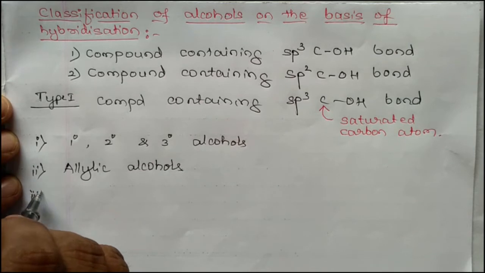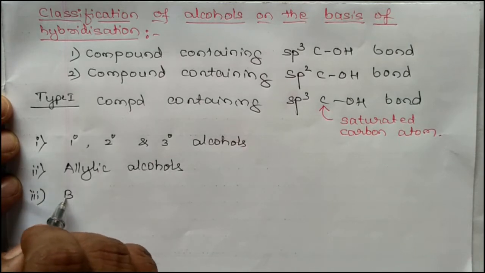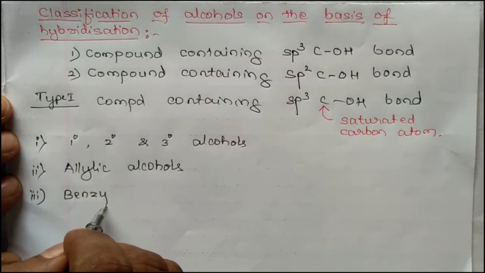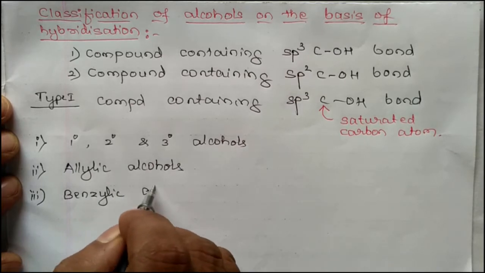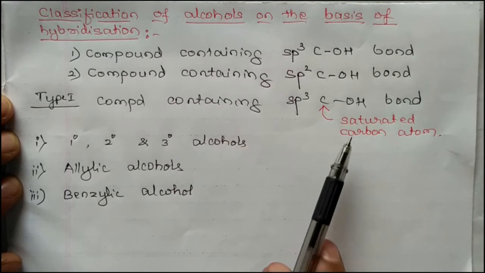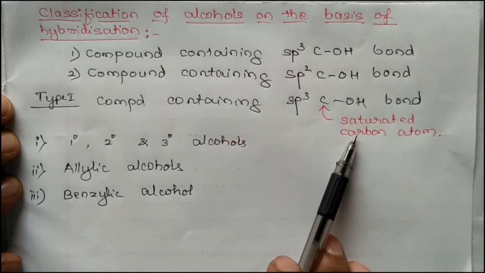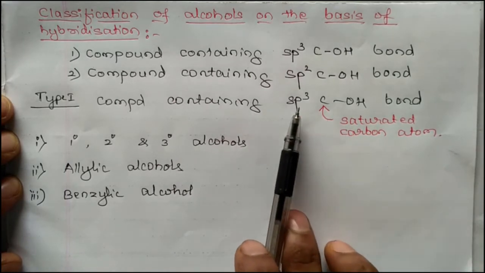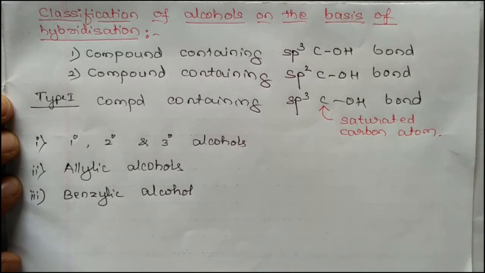Number 3, benzylic alcohols. In all these three cases, the OH group is attached to a saturated carbon atom or sp3 hybridized carbon atom.